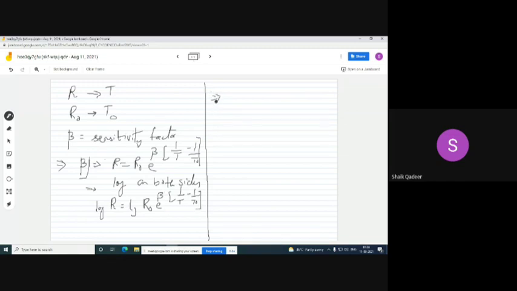So further, if we simplify, we will get beta is equal to log R divided by log R naught, whole divided by (1 by T minus 1 by T naught). Is it clear to everybody?